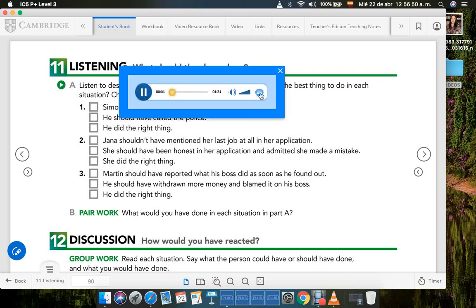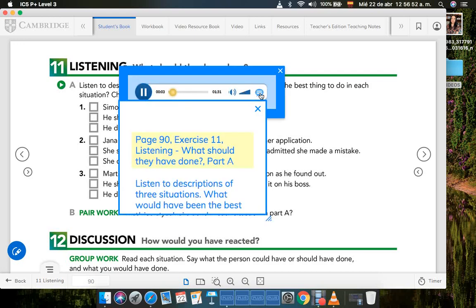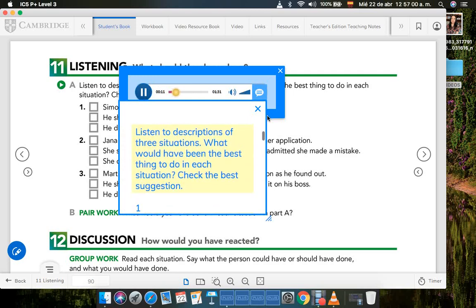Page 90, Exercise 11. Listening. What should they have done? Part A. Listen to descriptions of 3 situations. What would have been the best thing to do in each situation? Check the best suggestion.